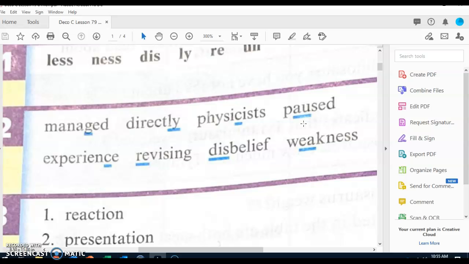What word? Past. Next word, what's the underlying part? What word? Experience. Next word, what's the underlying part? Re. What word? Revising. Next word, what's the underlying part? Dis. What word? Disbelief. Next word, what's the underlying part? Ness. What word? Weakness.